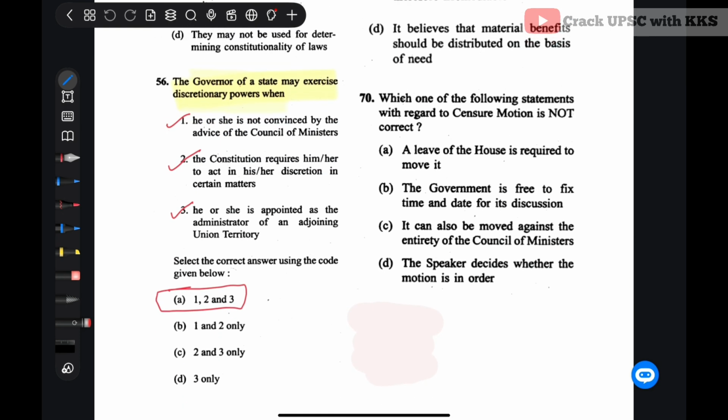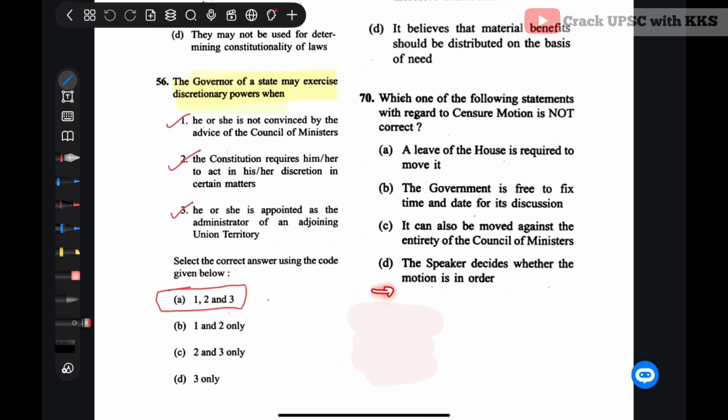Then next question. Which one of the following statements with regard to the censor motion is not correct? So here the correct answer would be A, a leave of house is required to move it. It is incorrect, as a leave is not required. Then B, it is correct, the government is free to fix the time and date of its discussion. Then C, it can be moved against the entirety of the Council of Ministers. Then D, the speaker decides whether the motion is in order or not.